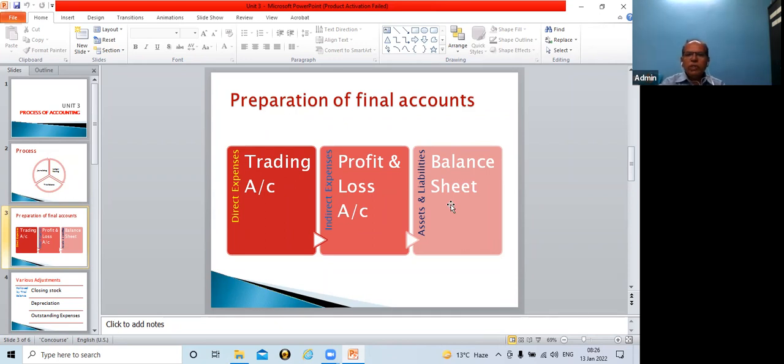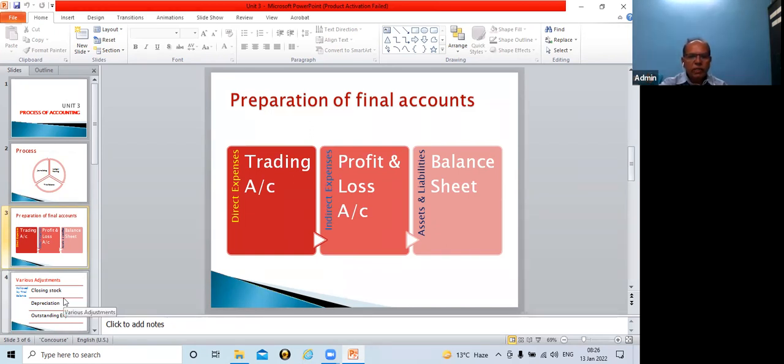Now, in addition to this trial balance, you might be given some adjustments, additional information. Whatever information comes under adjustment will have two effects. It will have a double effect. And now we will discuss some important or frequently asked adjustments.